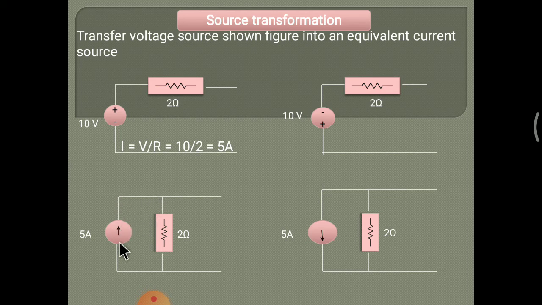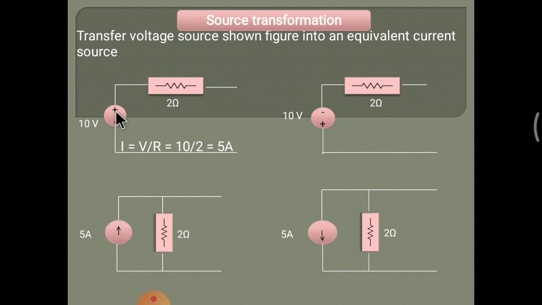And if the same values are here, 10 volt and 2 ohm resistance, but the voltage source direction is minus and plus, first minus, so minus to plus, then the current source arrow is also in a downward direction, because the voltage source is minus to plus, whereas here it is plus to minus, so upward direction.